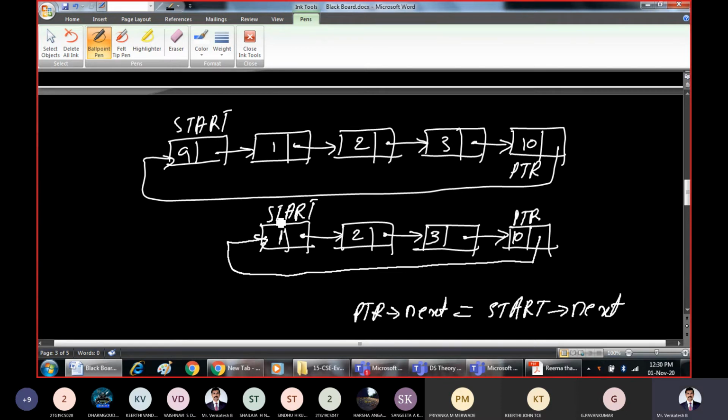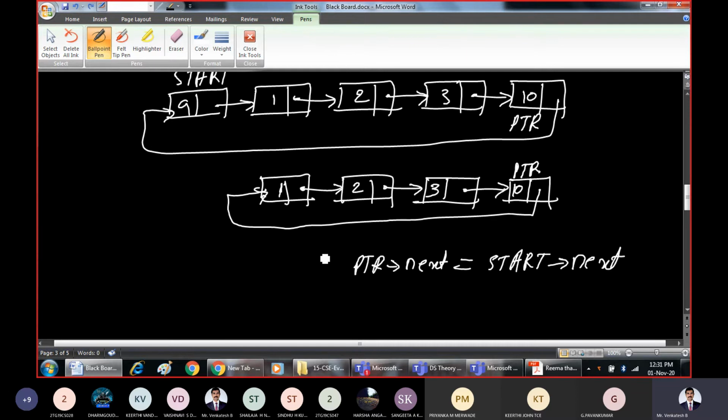Right? So to make this as starting node, I wrote it directly without explaining. So now this is the first part: PTR pointer next equal to start pointer next. This is over. Now I should make this as the starting node.